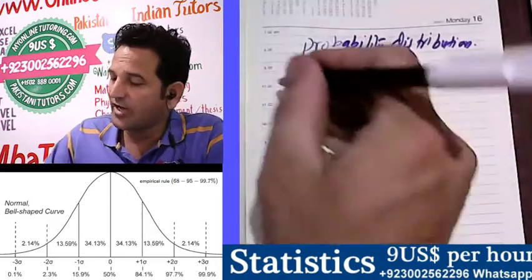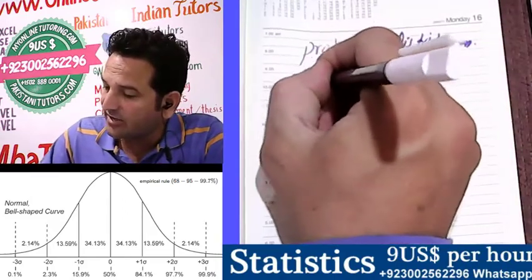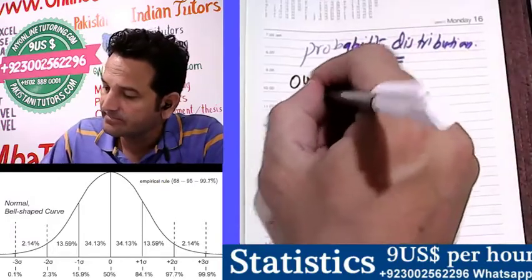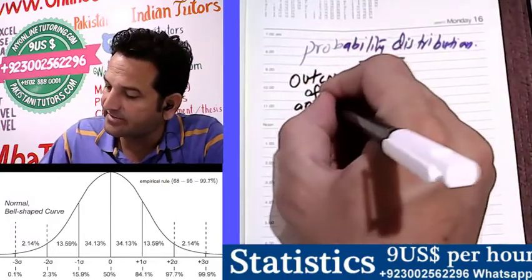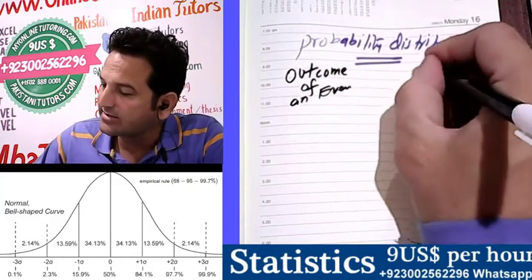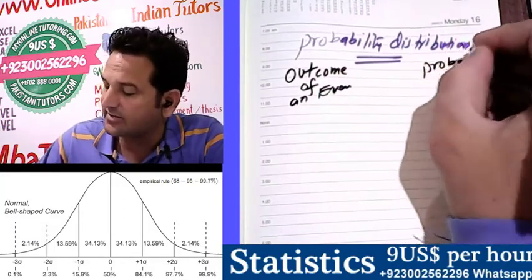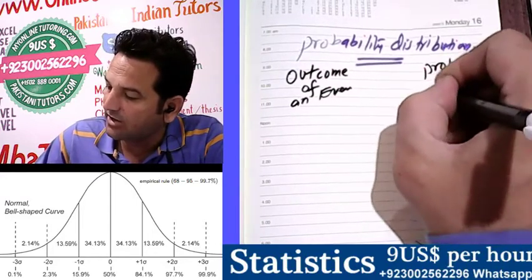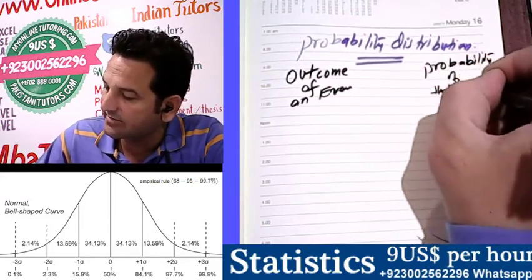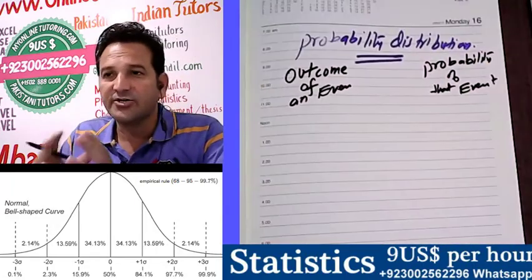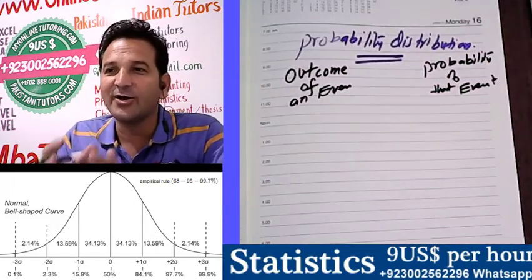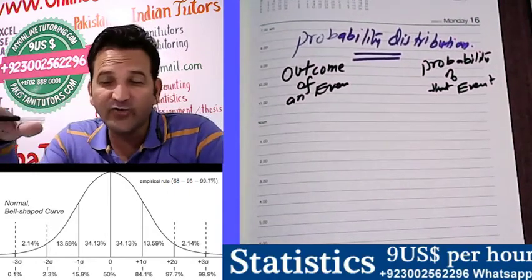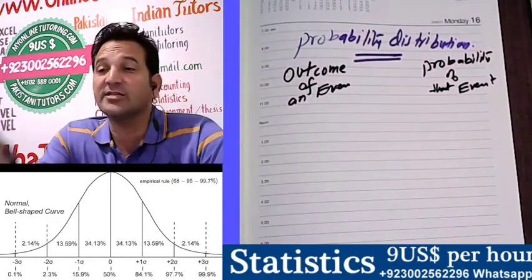For that, you have to understand what is the outcome of an event and the probability of that event, because together they are known as probability distribution. That's why you have to understand the outcome of an event and the probability of an event.